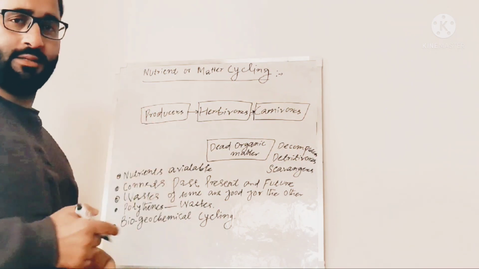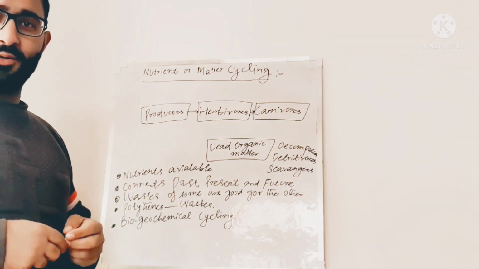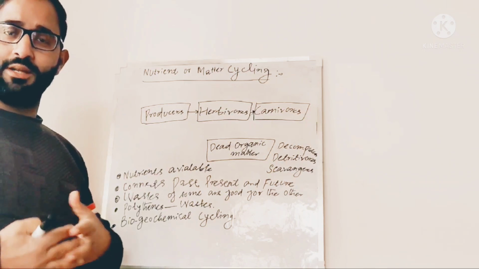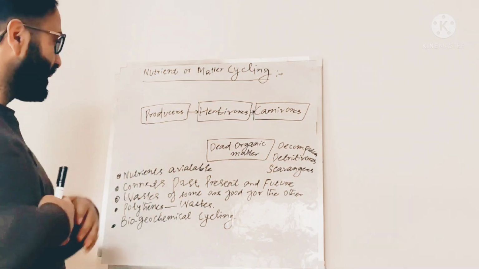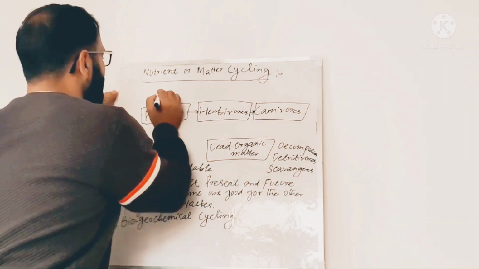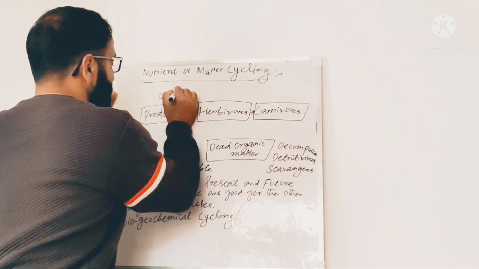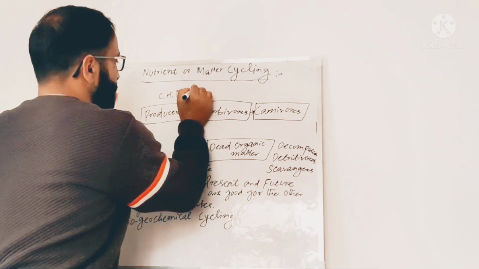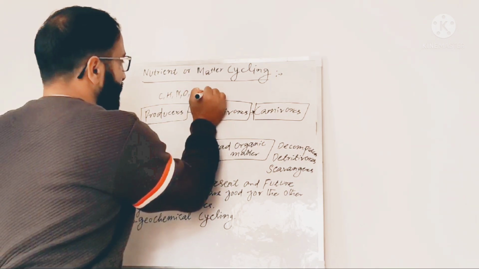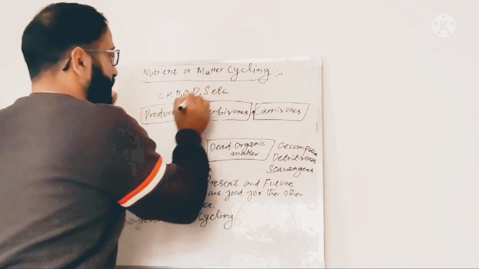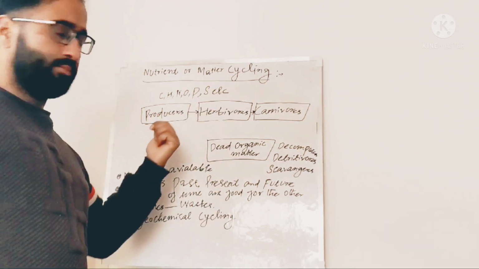There are different plant nutrients like carbon, hydrogen, oxygen, nitrogen, phosphorus, sulfur. They are plant nutrients. Plants are producers.